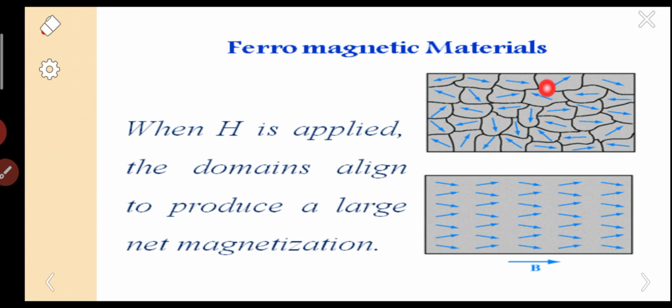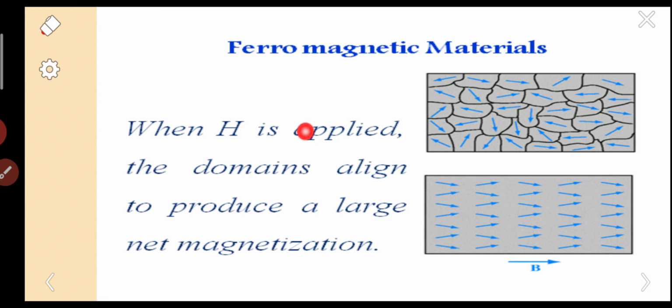In the slide before last I had given this image of domains. These are the dipoles oriented randomly throughout the specimen. Whenever we apply the magnetic field, H is the applied magnetic field strength and B is the magnetic induction, that is the magnetism produced inside the material. There is a relation between them, so don't confuse them.